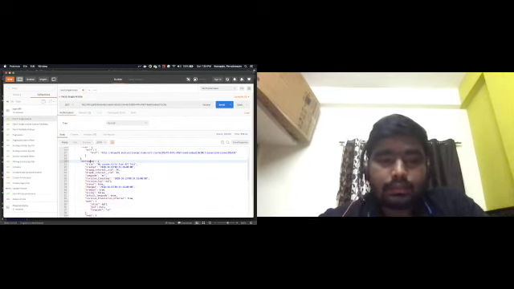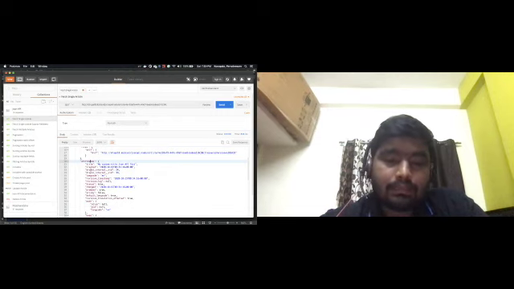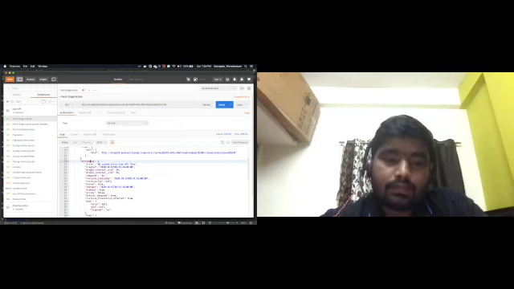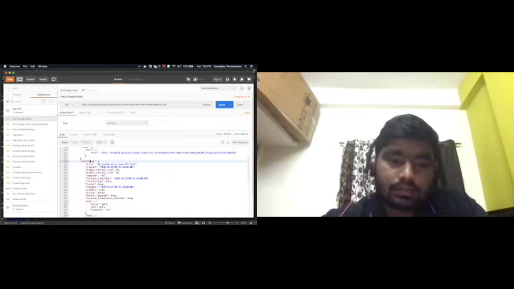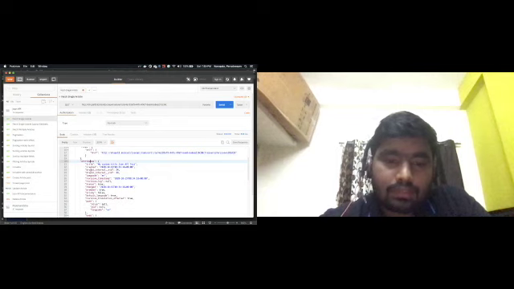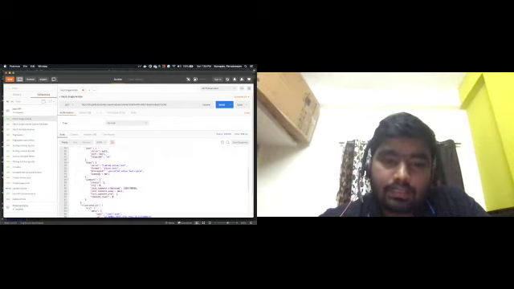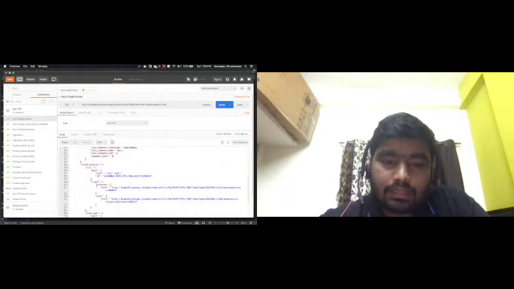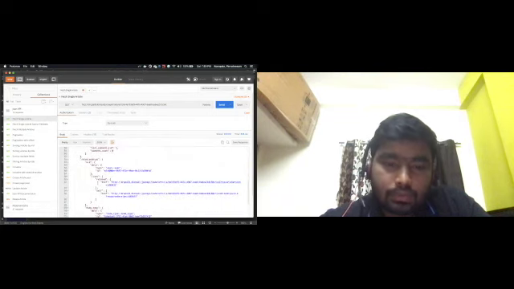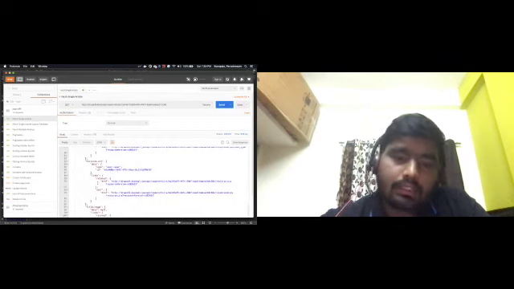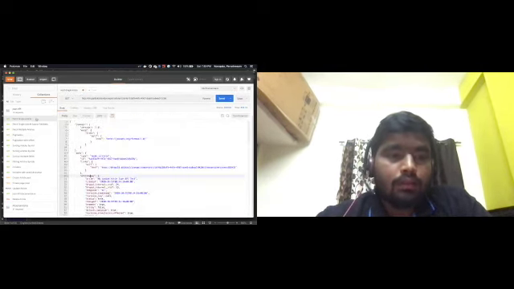In the next example, I will explain sparse fields, which means we fetch only the required fields from the backend. As of now, we haven't set anything, so it is fetching everything: the body information, the comment section, and relationships with the user and node type. So it gives all this information. That is one scenario.